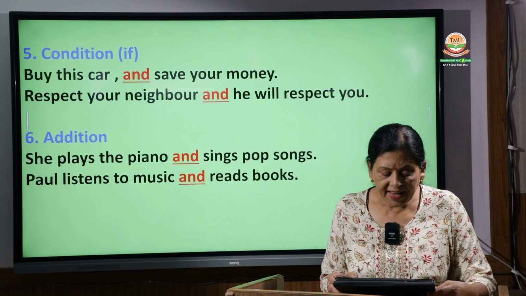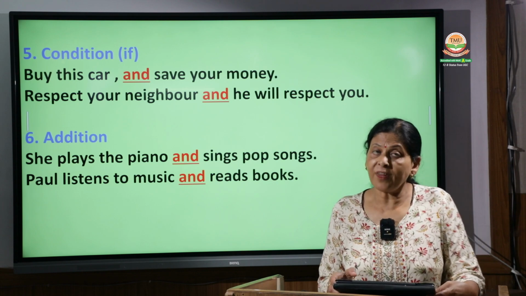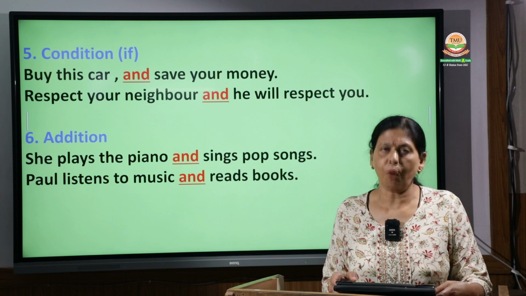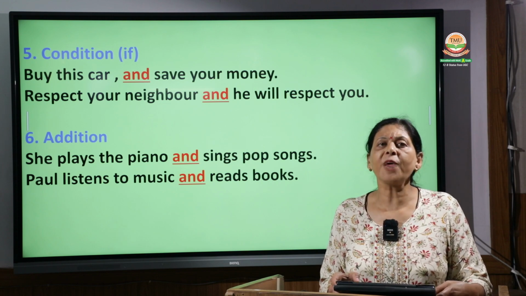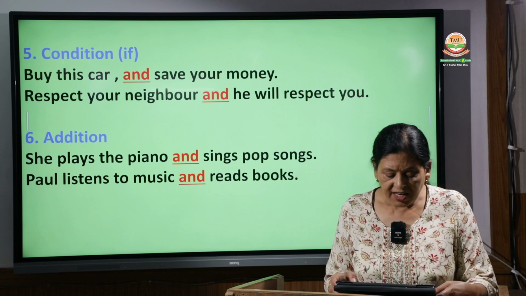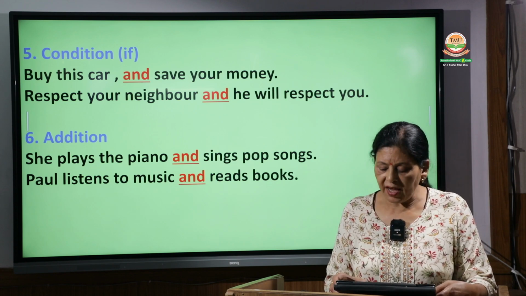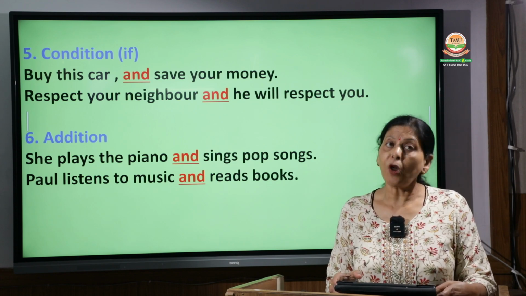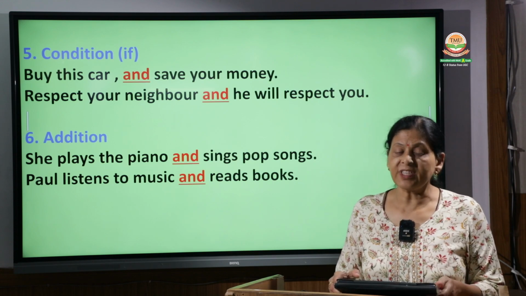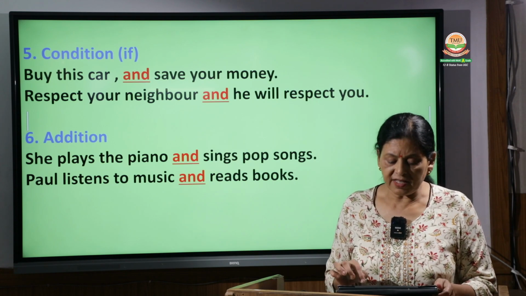So that is addition. She plays the piano. That is one thing she does. But in addition to playing piano, she sings pop songs. Then, Paul listens to music and reads books. Paul listens to music also and he reads books also. So these are two things which Paul is doing.